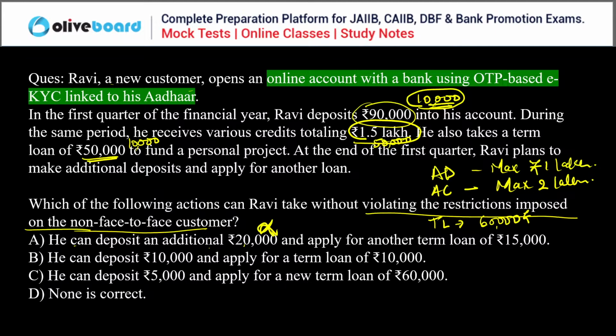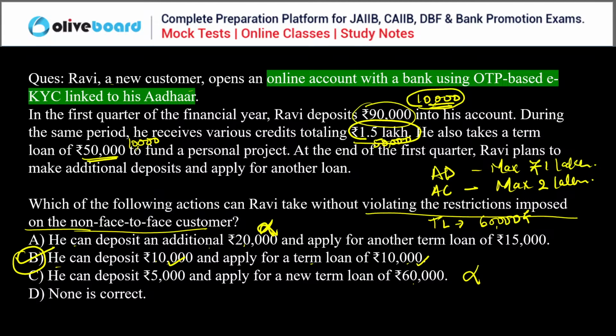Now see, he can deposit additional 20,000? No, no, no, the first is wrong. He can deposit 10,000, true, and apply for a term loan of rupees 10,000. This is the correct statement. He can deposit 5,000 and apply for a term loan of 60,000 more? Wrong. So B is the correct statement here. Very good.